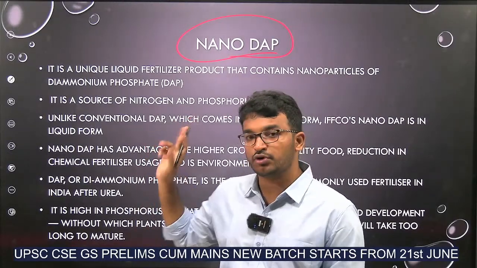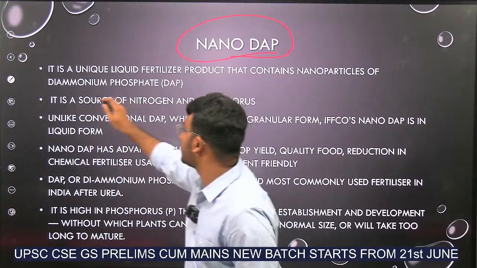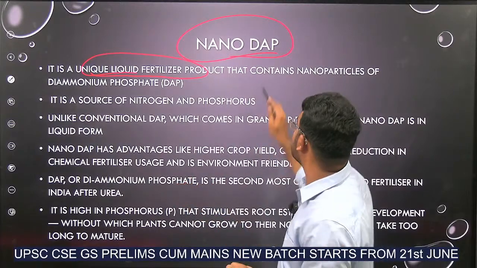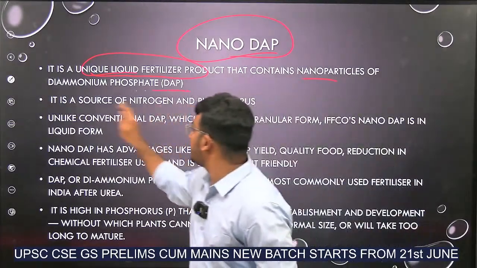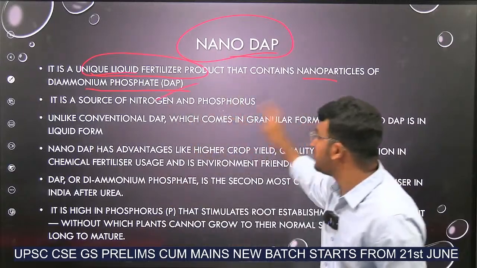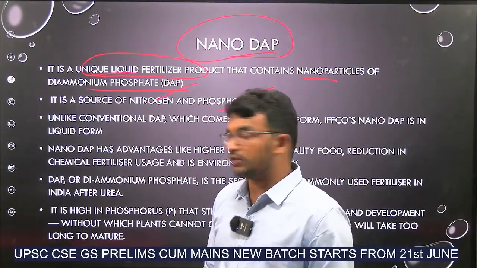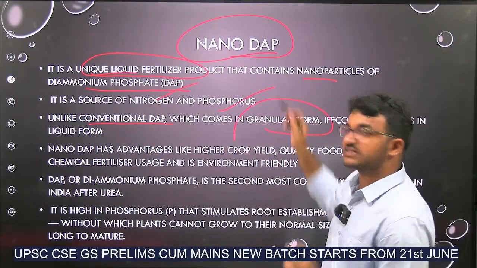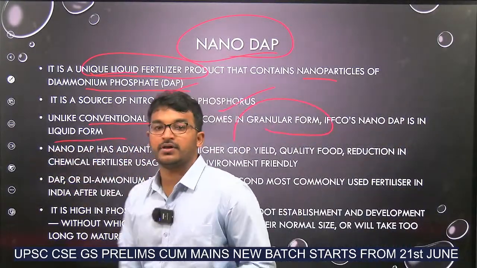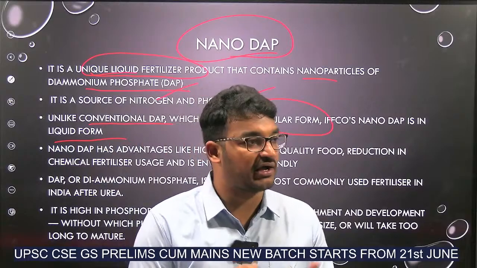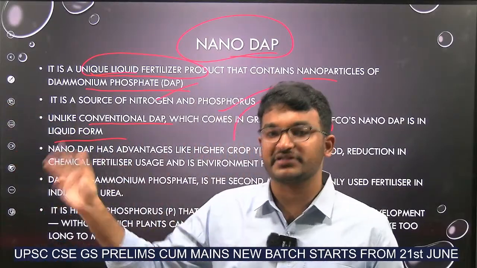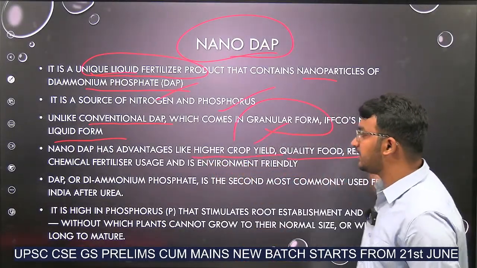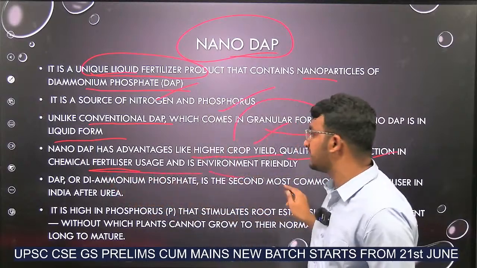Now this has both nitrogen and phosphorus. It is a unique liquid fertilizer. Remember, this is not a solid fertilizer, it is a liquid fertilizer containing nanoparticles of diammonium phosphate. It is a source of both nitrogen and phosphorus. As I told you, conventional diammonium phosphate is solid in nature, granular form, but this nano DAP is in liquid form. Now what is the use of nano DAP in comparison with conventional DAP? It will give higher crop yield, quality food, reduction in chemical fertilizer use, and is environmentally friendly. Okay.